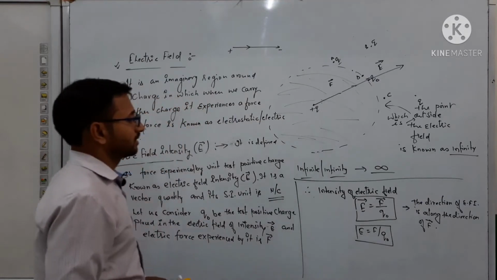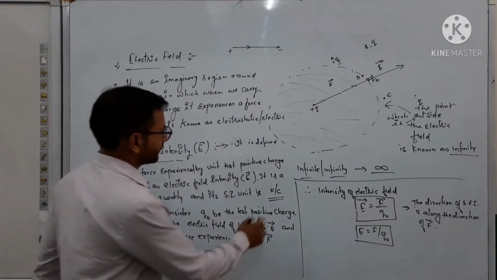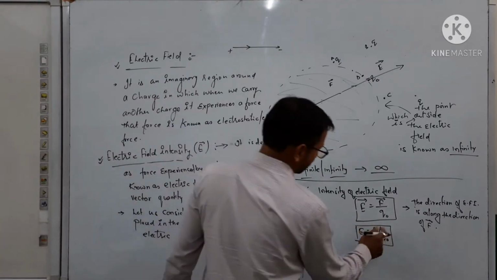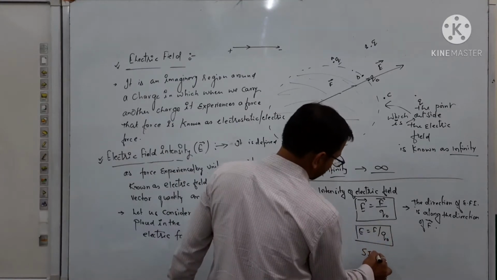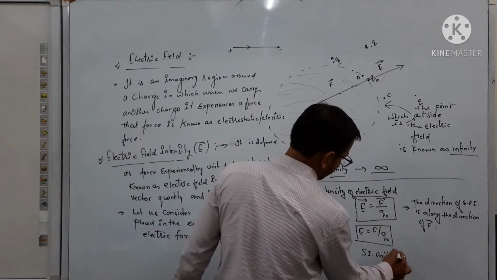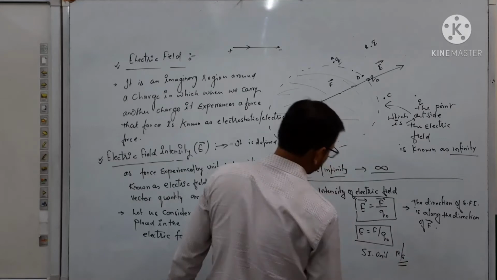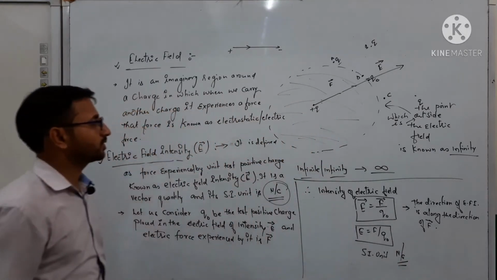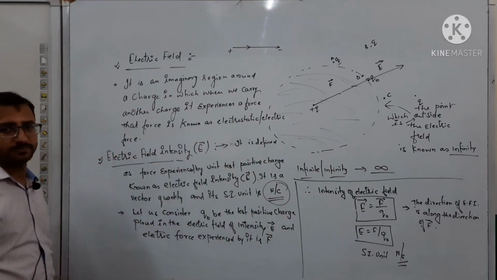This is the value, and here as I have written the SI unit, we can write once again the SI unit is Newton per coulomb. Got it? So this is the SI unit of electric field intensity.